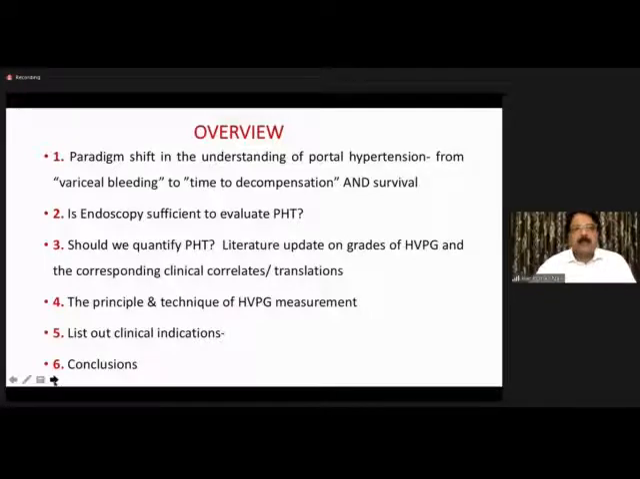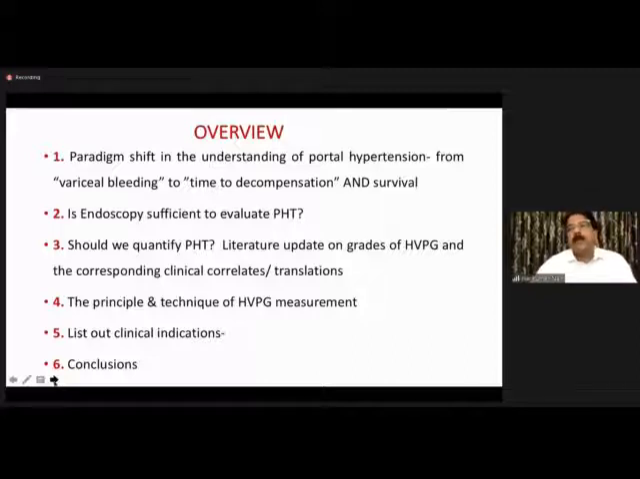First, we will try to present the data evolved over the last decade or so, which point towards the fact that a paradigm shift has occurred in the understanding of portal hypertension. Portal hypertension used to be equated with variceal bleeding, predicting the risk of variceal bleed, prevention of variceal bleed, treatment of variceal bleed. This was all portal hypertension was all about.